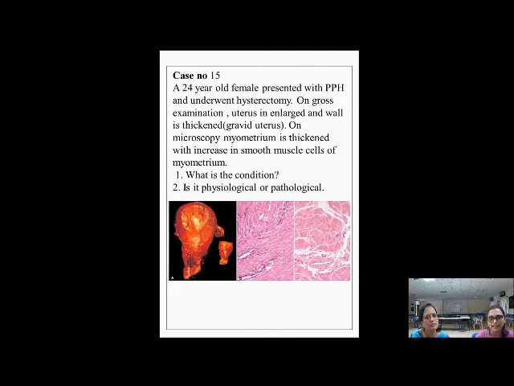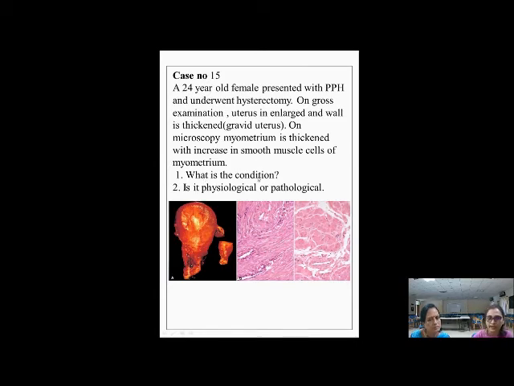On gross examination, the uterus is enlarged and the wall is thickened. Since it is a postpartum case, we also call it a gravid uterus. On microscopy, the thickness of the myometrium is increased. That is, there is an increase in the smooth muscle cells of the myometrium, both in number as well as in size.